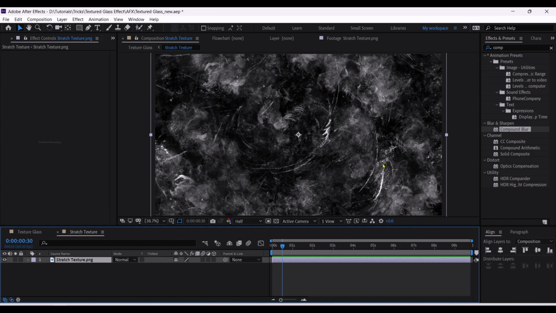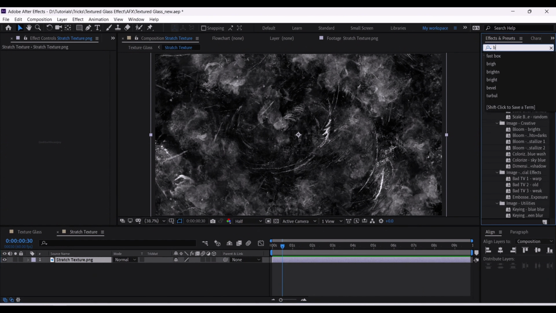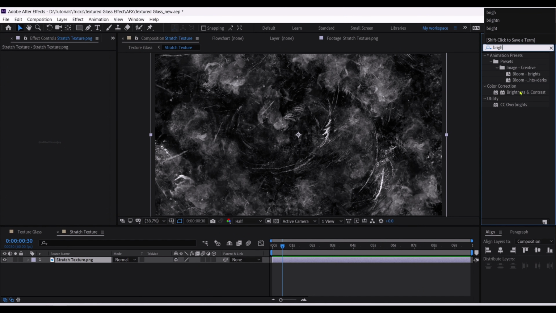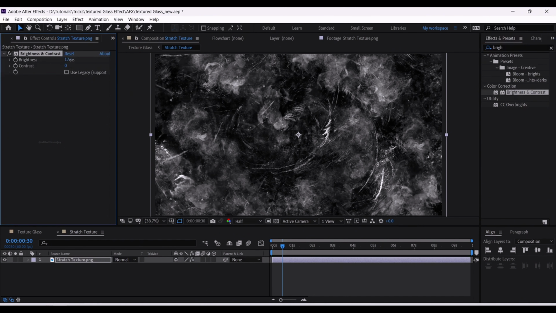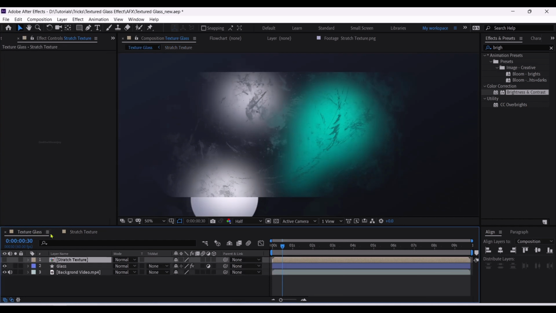I'll be tweaking it by giving it a brightness and a contrast. Increasing the brightness property and I'll do a contrast. Something like so. Now you can see the texture is coming pretty well.